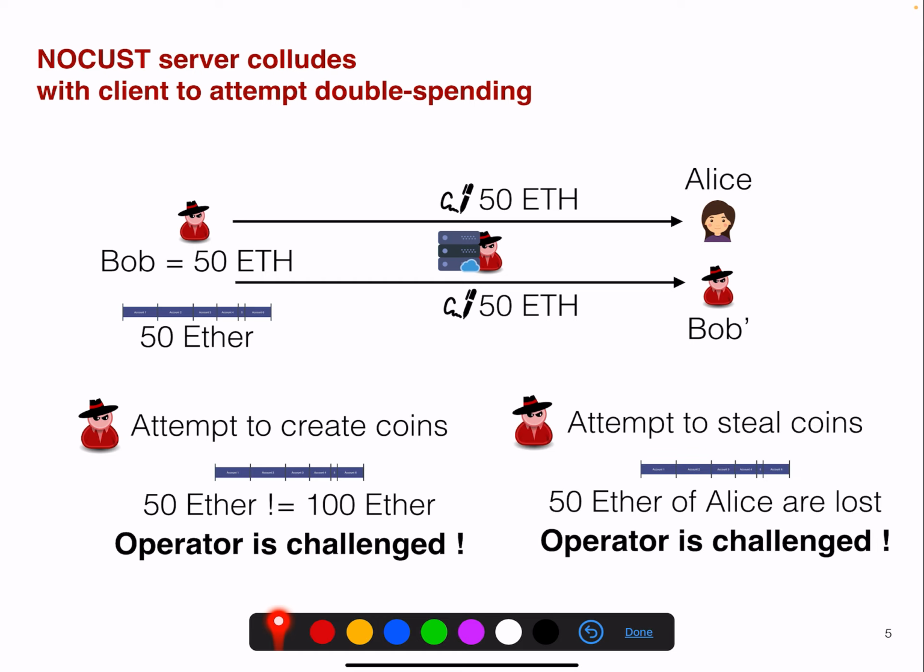The other way that this could work is if Bob and the operator try to steal the 50 Ether from Alice. Then Alice would go on-chain, check the checkpoint, and verify whether it's actually properly representing her balance. And if that's not the case, then the operator gets challenged.